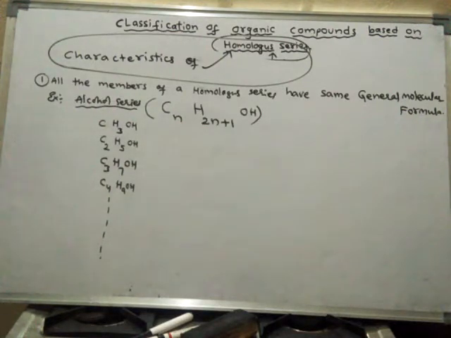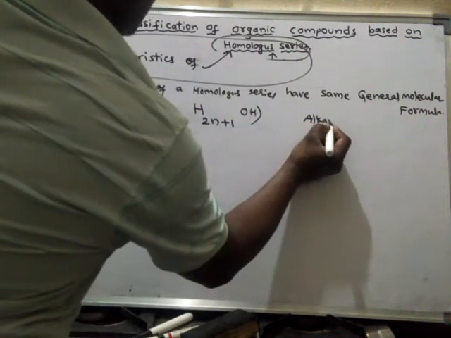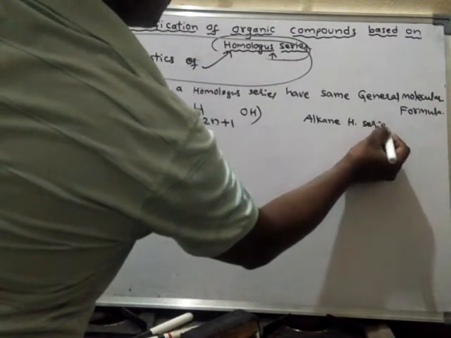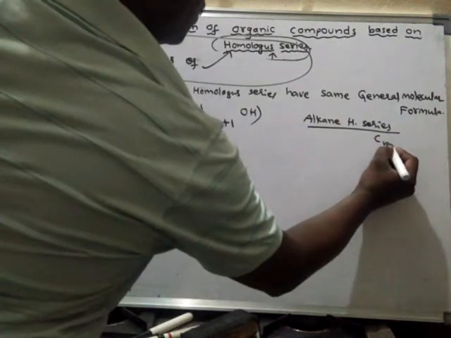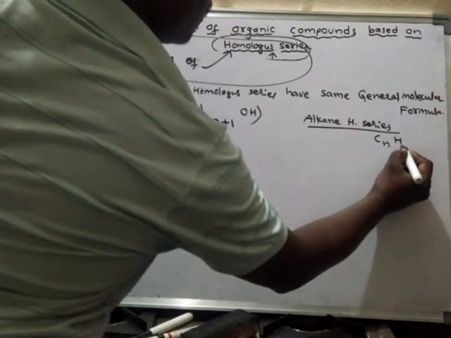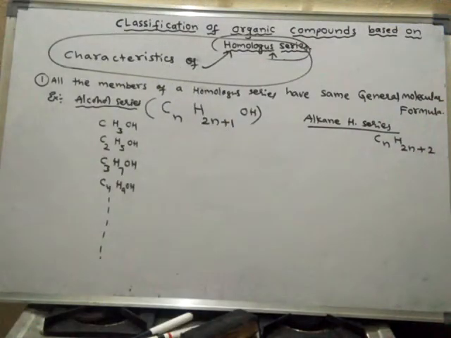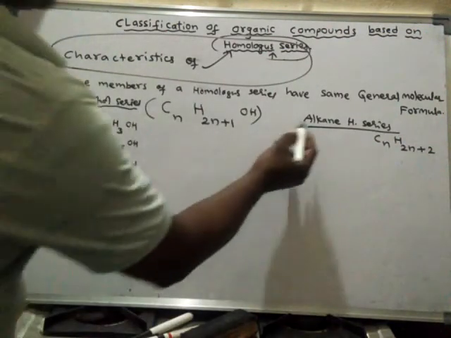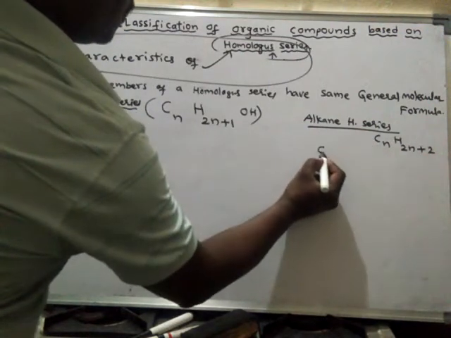Another homologous series: let us take the alkane homologous series. The alkane homologous series will have the formula CnH2n+2. What is the first member? First member means only one carbon, C1.